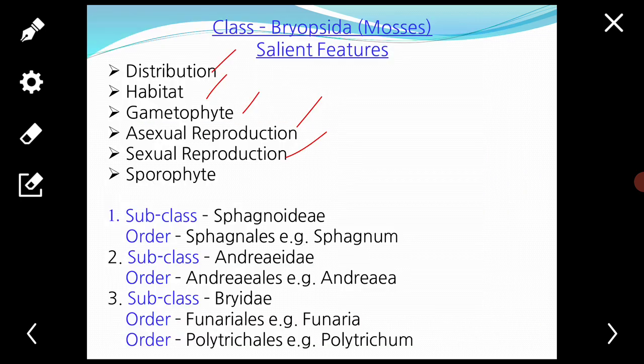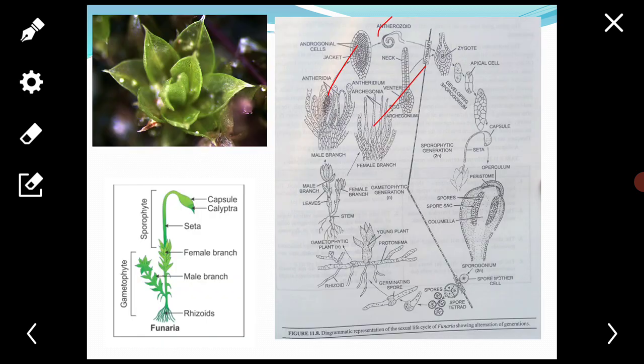Next, that is the sporophyte. Fusion of the gametes results in a diploid zygote that undergoes cleavage to form an embryo, which by further differentiation and growth develops to produce the sporophyte. The sporophyte remains attached to the parent gametophyte and is partially dependent on it for its nourishment.